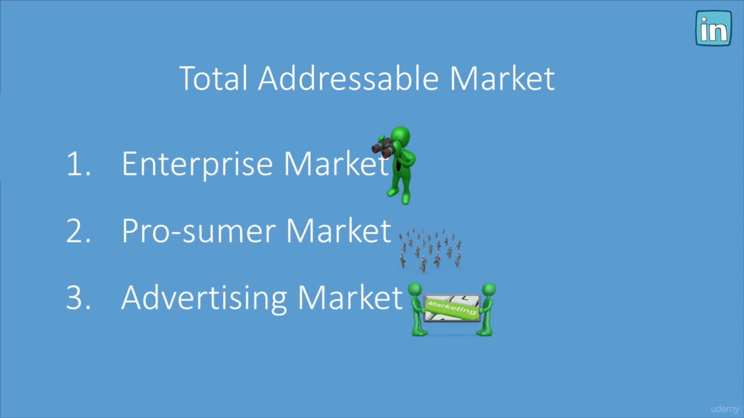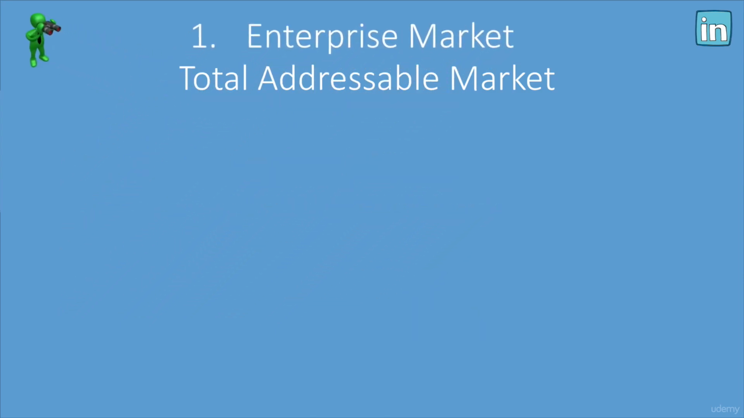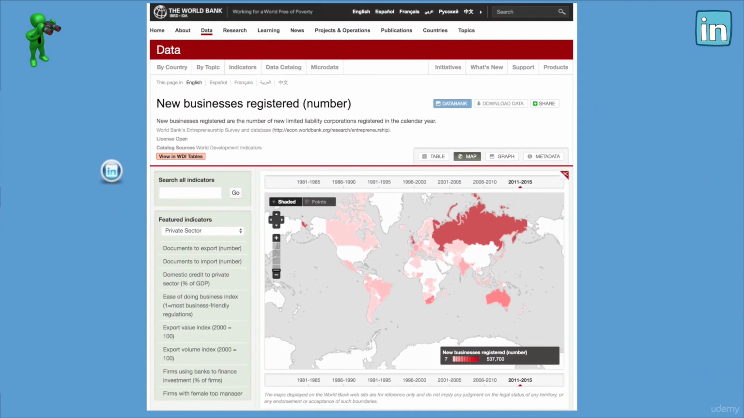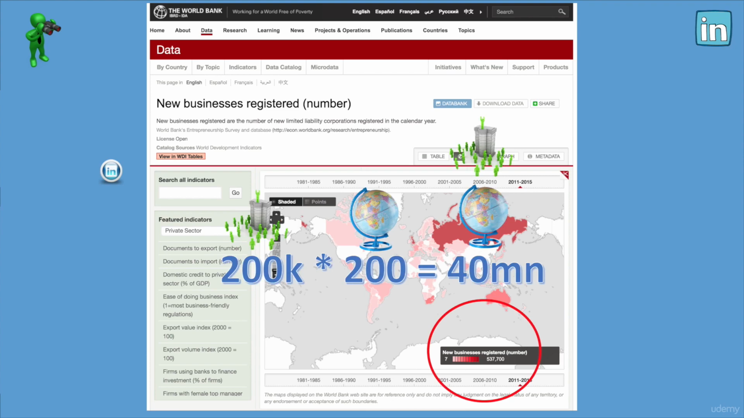Okay, cool. Let's size these markets, and we'll kick it off with the enterprise market. Let's look at the total addressable market for this. So how are we going to calculate this? Let's go to the World Bank's website, and we can see the number of new companies being registered every single year in every country. The average number of companies registered in each country is roughly 200,000. You could say it's 250 or 260, but let's be conservative. Let's say 200,000 companies are registered each year in about 200 countries. That gives you 40 million new companies every year.